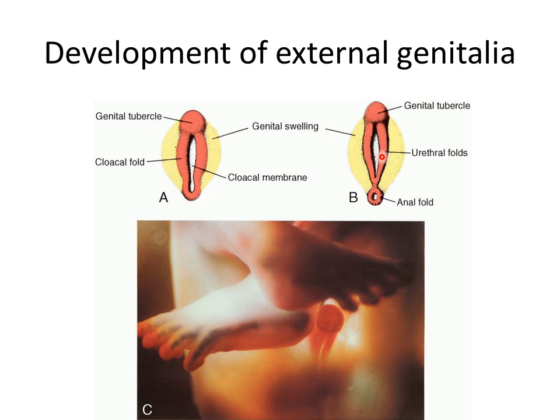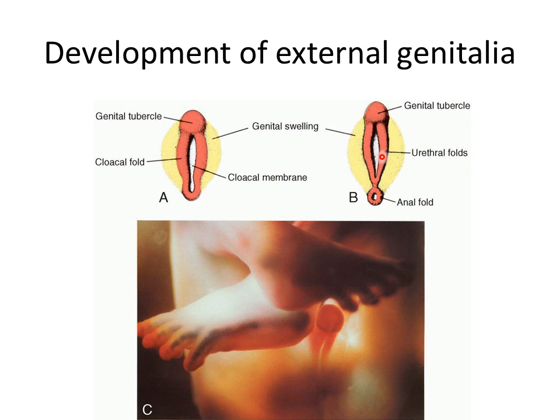Now the different stage of development of the male external genitalia. In the male fetus, the indifferent external genitalia differentiate into the male type. The fetal testes begin to produce testosterone in the 8th week of development. The testosterone enters the target tissues where most of it is converted into dihydrotestosterone by the 5-alpha reductase enzyme. Differentiation of the indifferent external genitalia into the male type occurs under the influence of dihydrotestosterone.